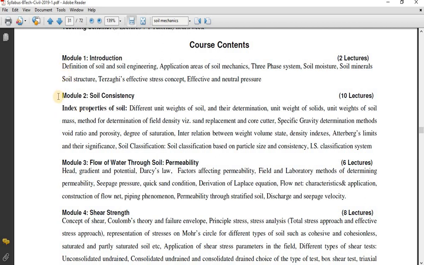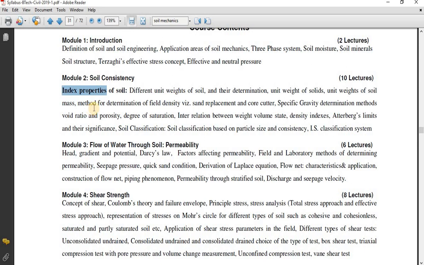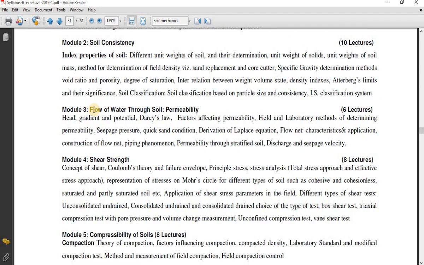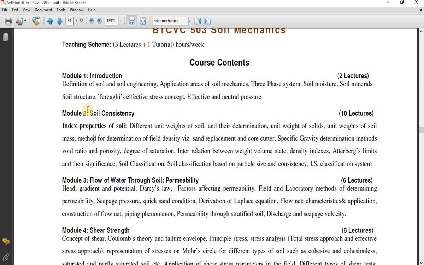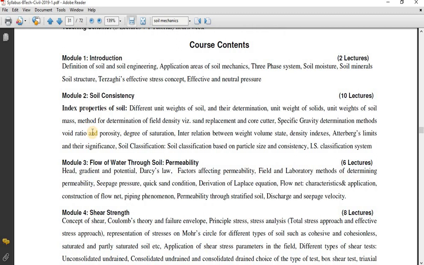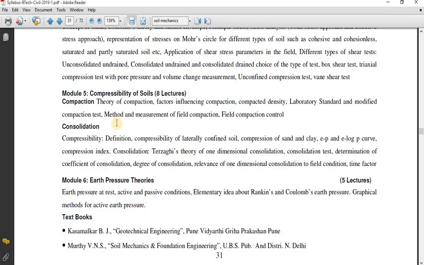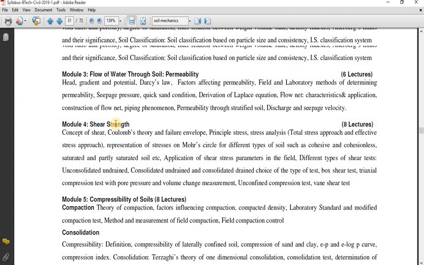What is the basic content required to study the index properties of the soil? They are making you study it in module number 1. Similarly, in module number 2, you are going to study the index properties of the soil. After studying these index properties, you are going to study directly the engineering properties of the soil. So the first and second modules in your syllabus deal with index properties. The third, fourth, fifth and sixth modules deal with engineering properties of the soil.